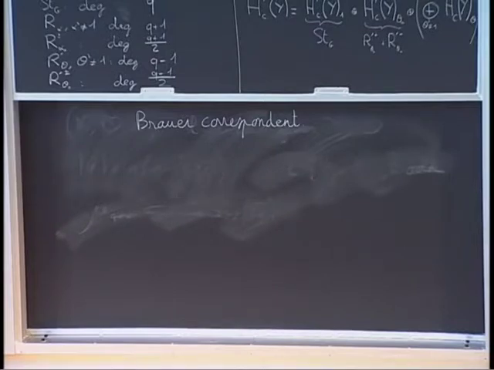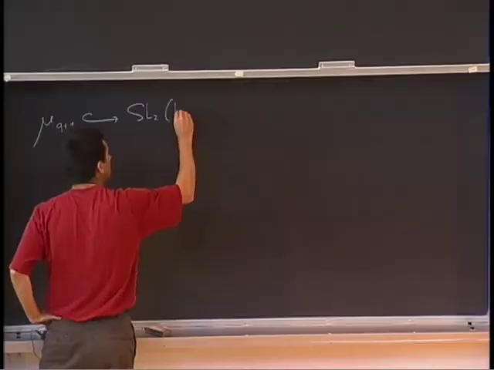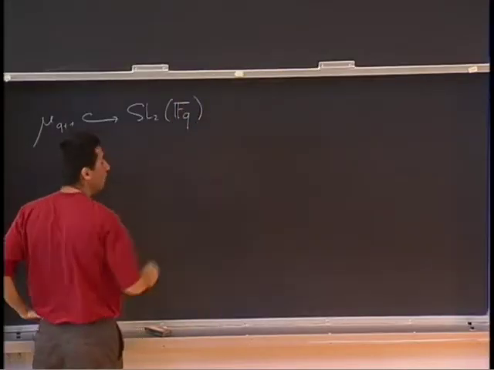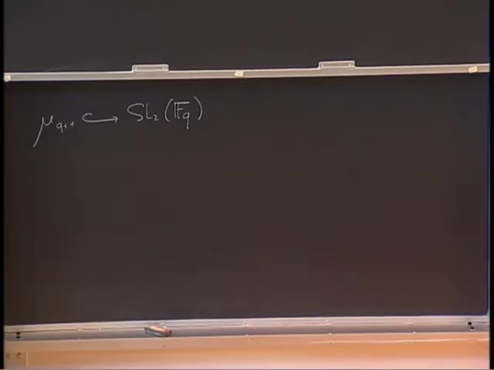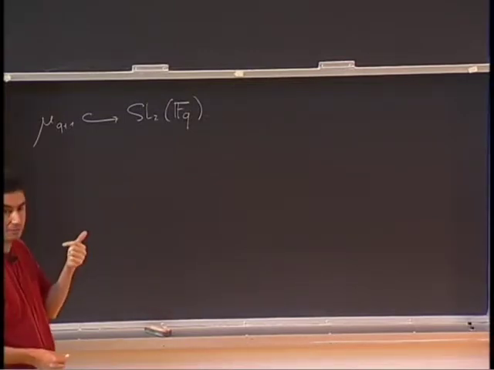So we have seen that μ_{q+1} is embedded in SL2(F_q). But also, because of its action by multiplication on the field F_{q^2}, there is also another F_q-linear map, namely the Frobenius.